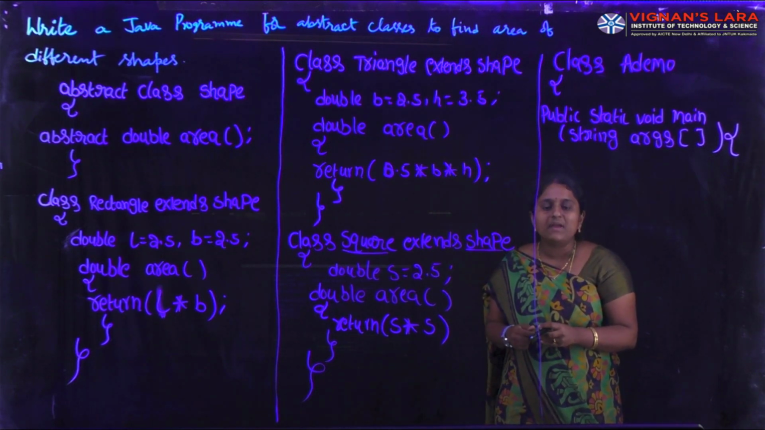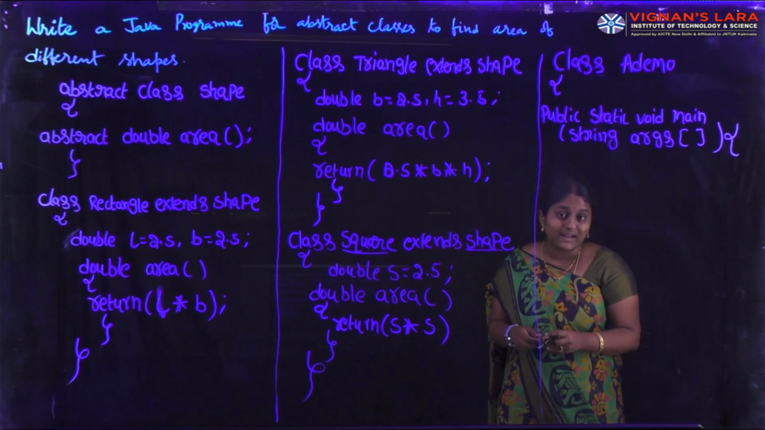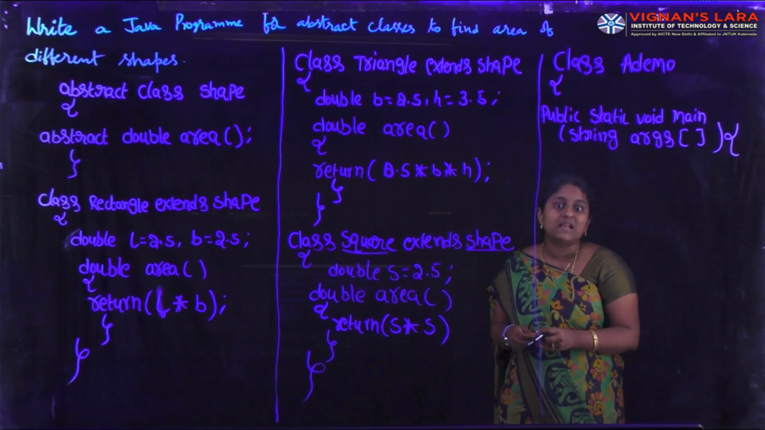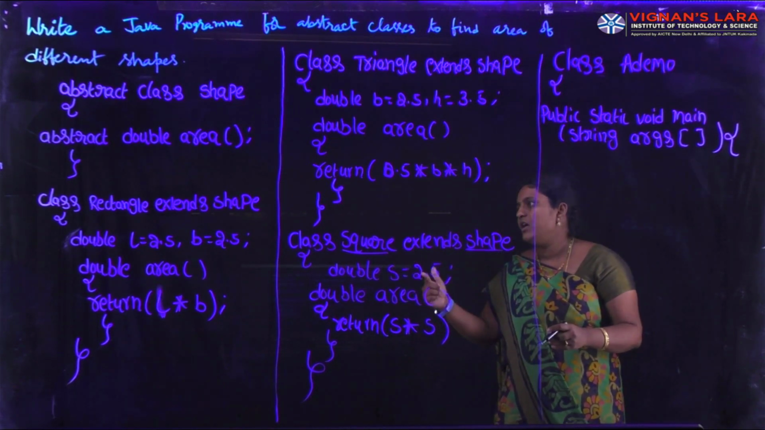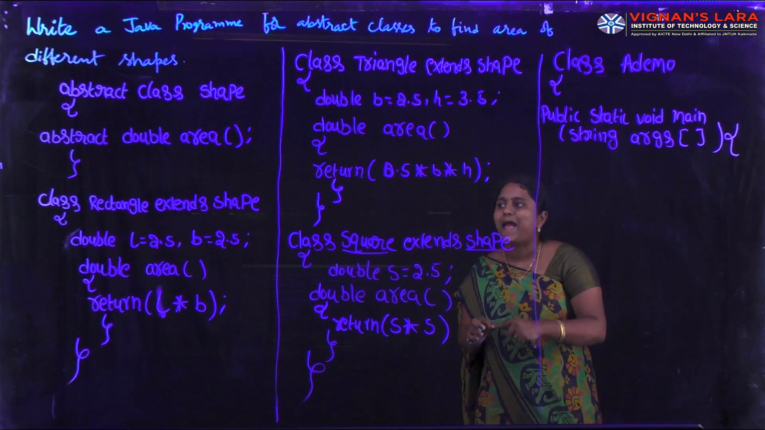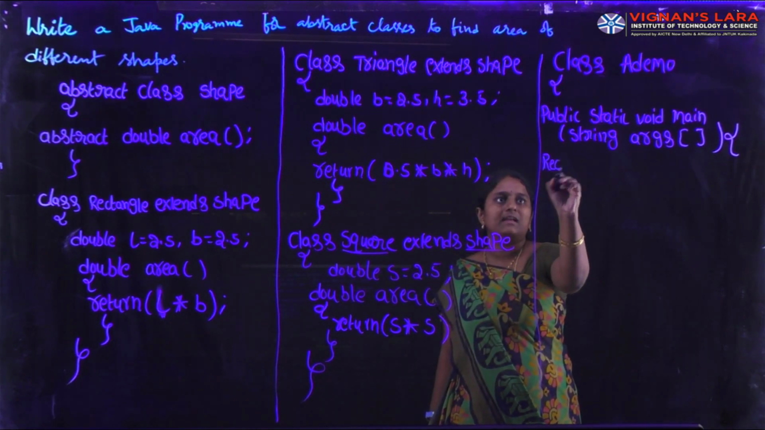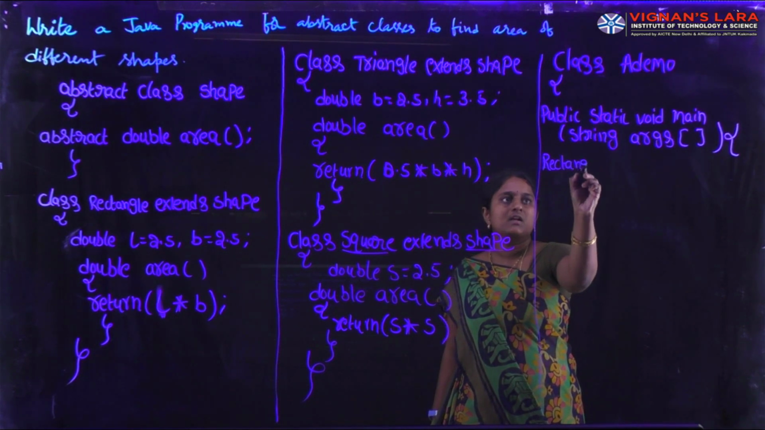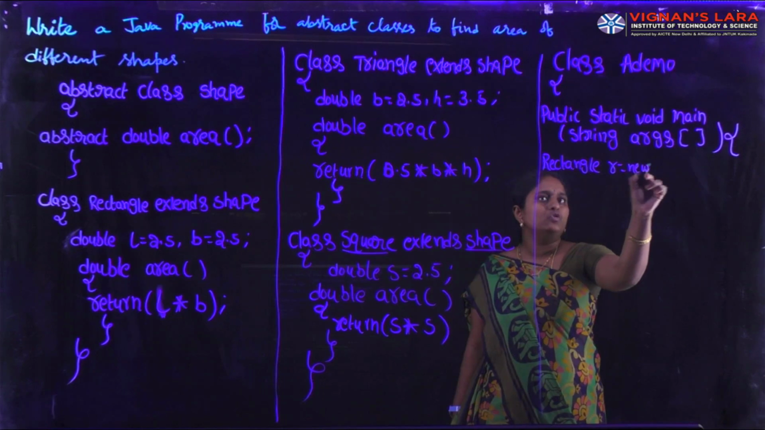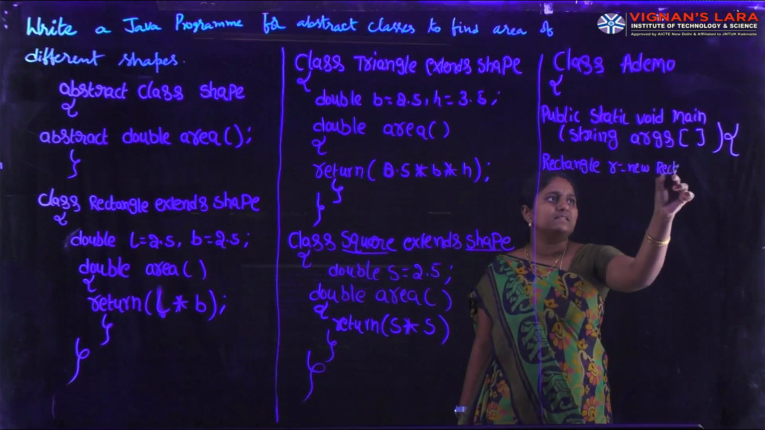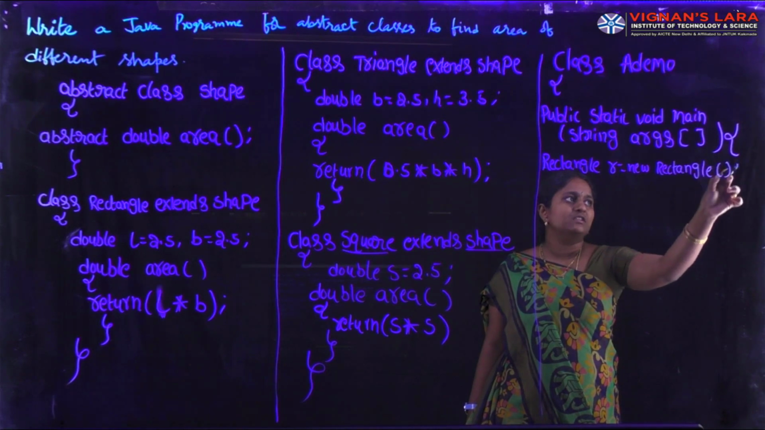So JVM cannot create objects of abstract classes. We should create a subclass and all the methods are implemented within the subclass. Here I want to create objects of the rectangle, triangle and square classes. Rectangle R equal to new Rectangle. You know what the syntax is for creating an object in Java. Why do we need objects in Java?